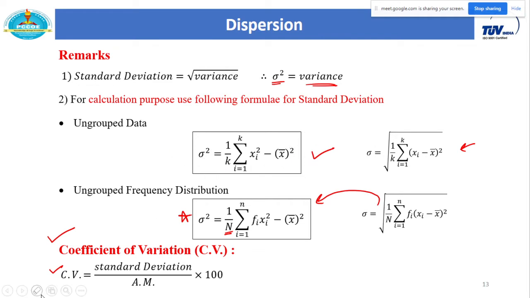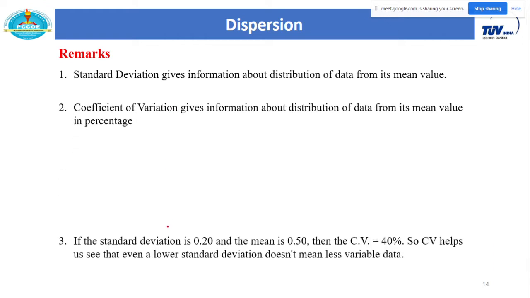Is it percentage of deviation? Very good. So from the coefficient of variation, you will actually get the dispersion in terms of percentage, and from that you will get a clear idea about the given data. Let me explain that in the next part. I have considered an example also.